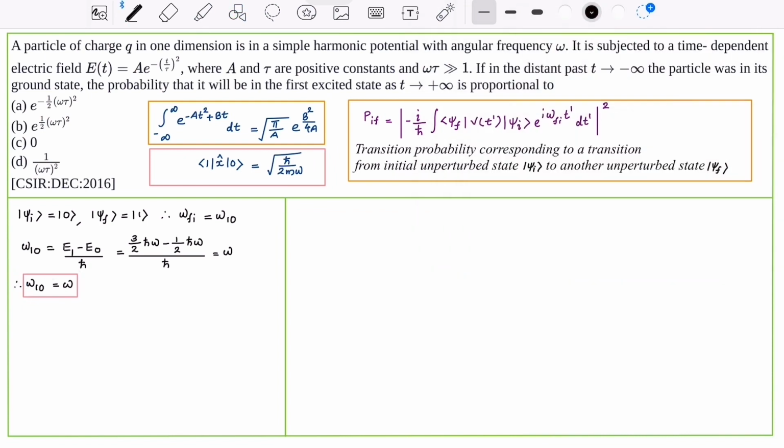Also, in the transition probability equation, we have a term V of t. This is nothing but the potential energy. We can calculate it using the equation minus integral qE dx. What is E? It is given that E is equal to a e raised to minus (t by tau) whole square.